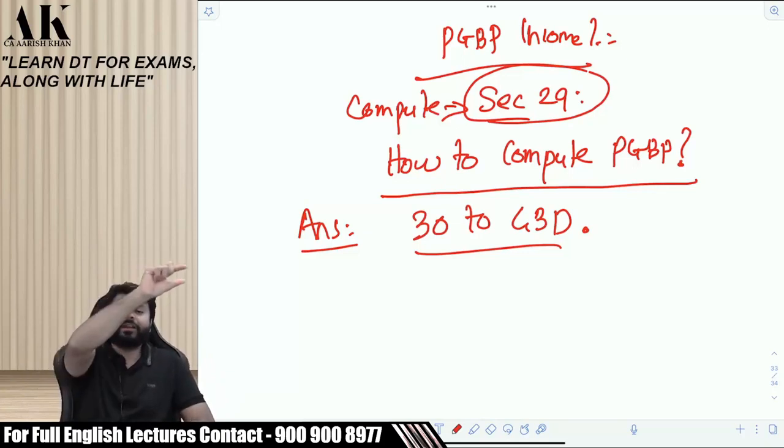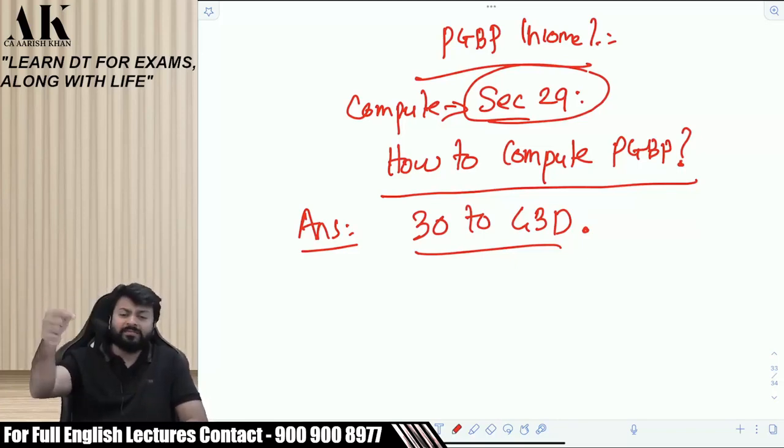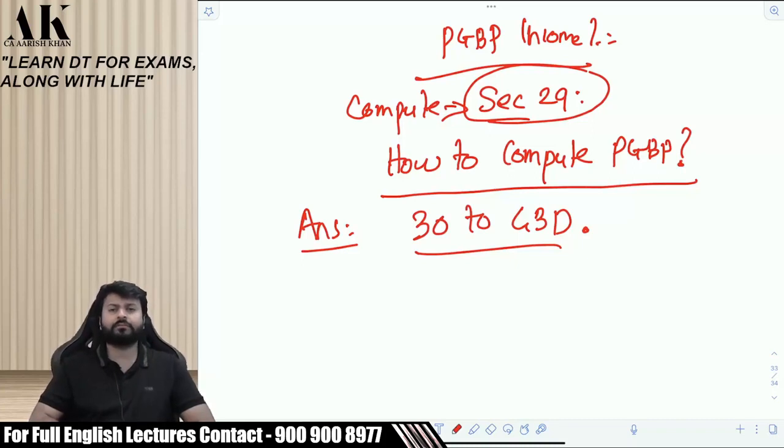Full value of consideration minus expenses on transfer will give you net consideration, minus cost of acquisition, cost of improvement, index cost of acquisition, index cost of improvement, right? Then you get your capital gains, long term, short term, whatever it is. There is a proper format given over there.